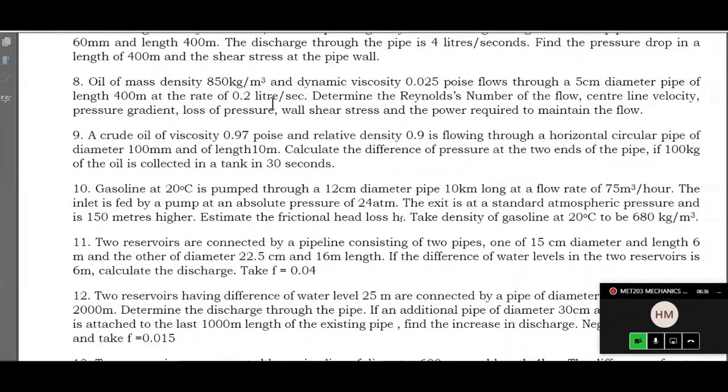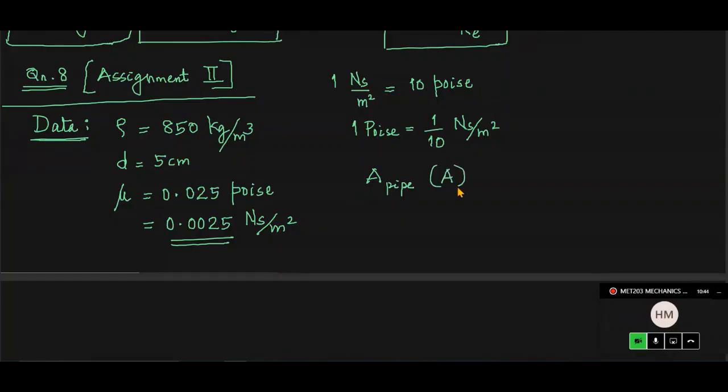So the discharge Q, capital letter Q, is equal to 0.2 liter per second. Of course, we will convert that into meter cube per second. Then determine the Reynolds number of flow, centerline velocity, pressure gradient, loss of pressure, that is P1 minus P2, then wall shear stress, that is tau at the wall, and the power required to maintain the flow. So area of the pipe we designate by the letter A, and what is that?